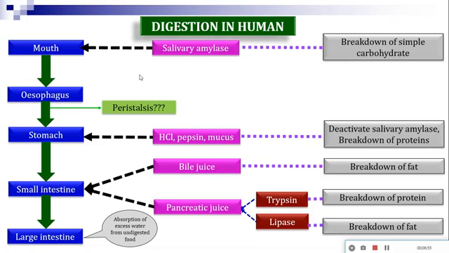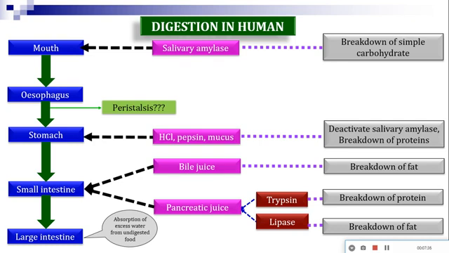Okay, for example, salivary glands are there within the buccal cavity and they secrete the salivary amylase. And salivary amylase, when it mixes with the food, breaks down the simple carbohydrate. That means when we chew the food, the food particle mixes with our saliva. Indirectly, saliva contains the salivary amylase, and the salivary amylase breaks down the simple form of carbohydrate like glucose, fructose, etc. That means partially some amount of food is digested within our mouth.